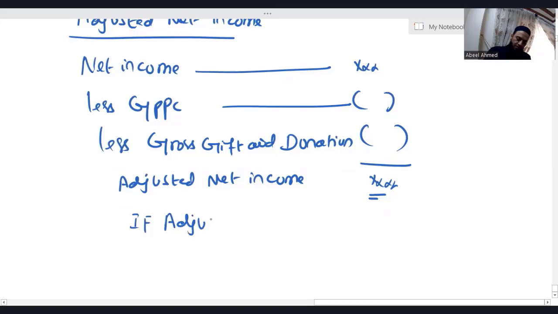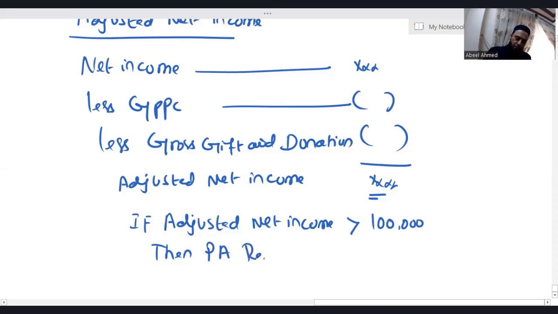adjusted net income is more than 1 lakh, then personal allowance reduces. If adjusted net income is more than 1 lakh, then personal allowance reduces.